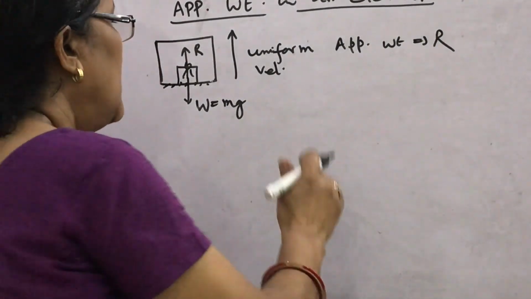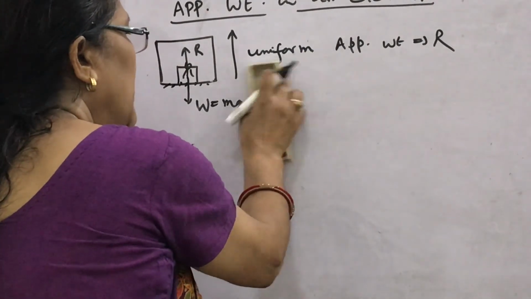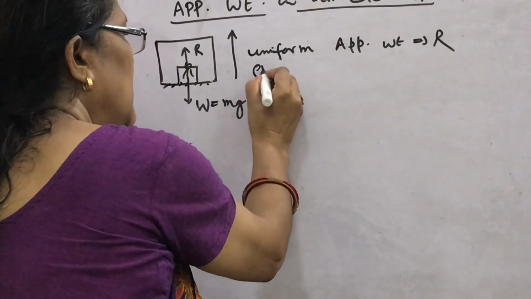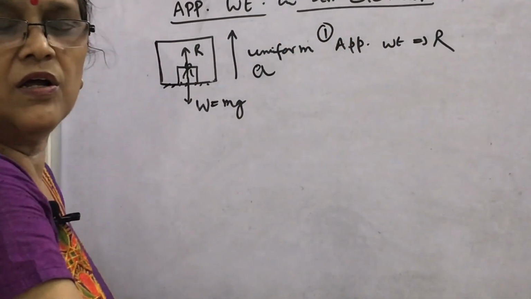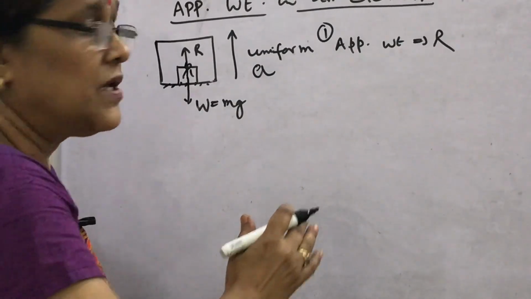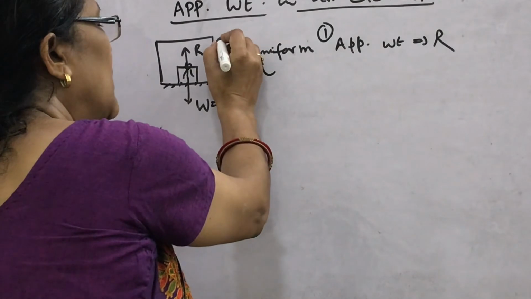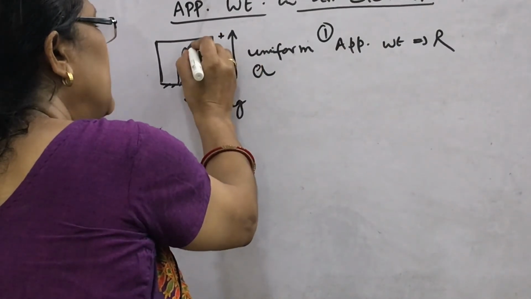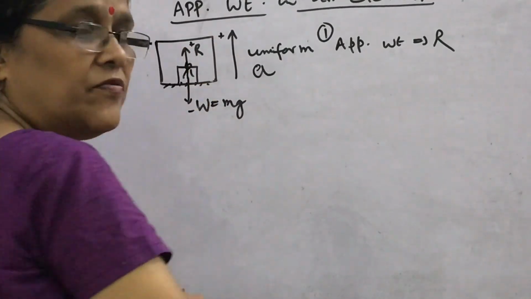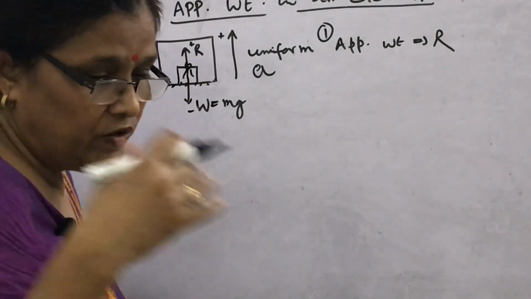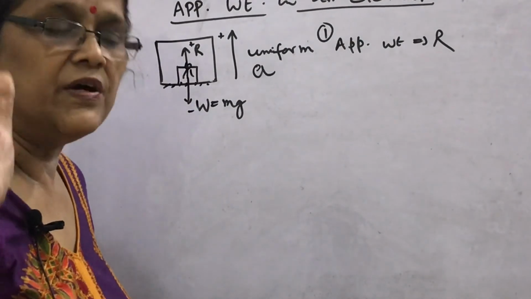Now if the elevator is moving with uniform acceleration a, in this case, that was the first case. Now the second case, what will happen here? In the vertically upward direction you take plus, and downward minus. What will you write if the lift is moving with acceleration a vertically upward?